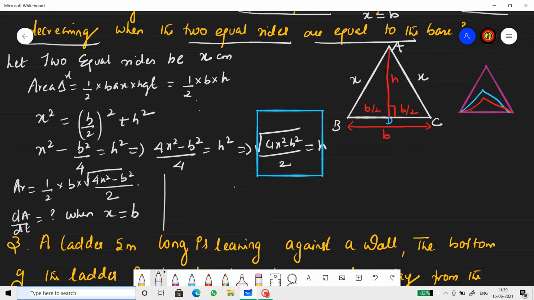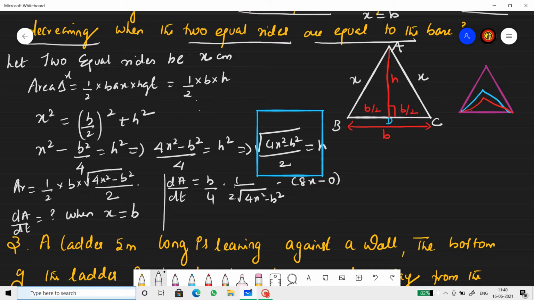So now I need to differentiate area with respect to time, right? So dA by dt, b by 4 is a constant. Yes or no? b is a constant, 2 into 2 is 4 is a constant. Now differentiate the root. It is 1 by 2 root over 4x square minus b square, and then because of the chain rule, 4x square minus b square gives you 8x minus 0.